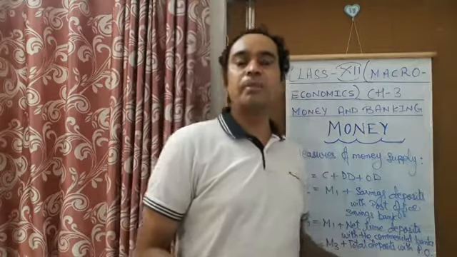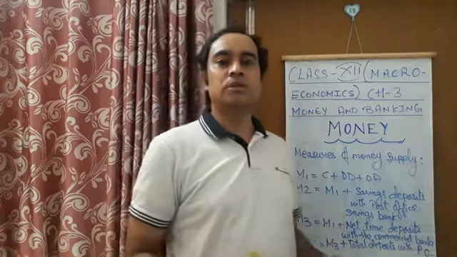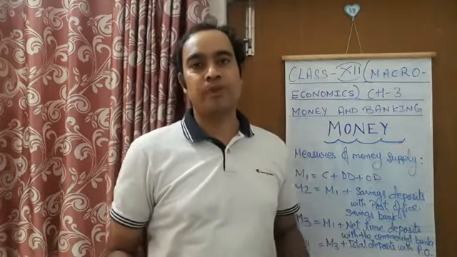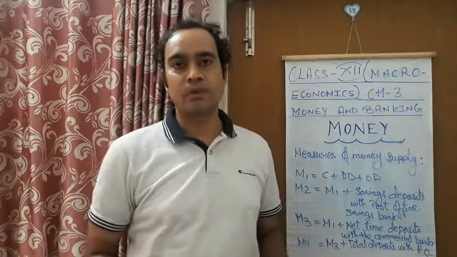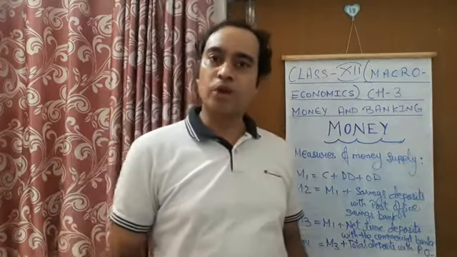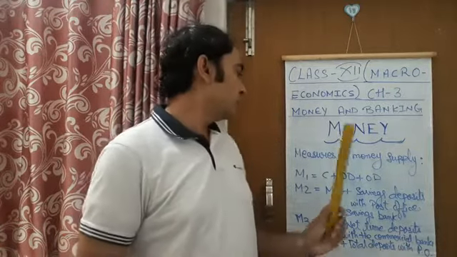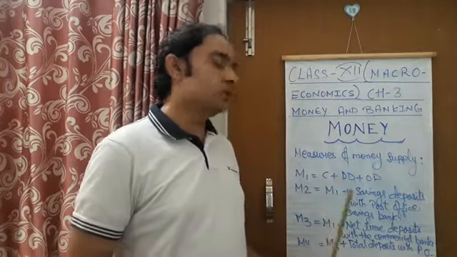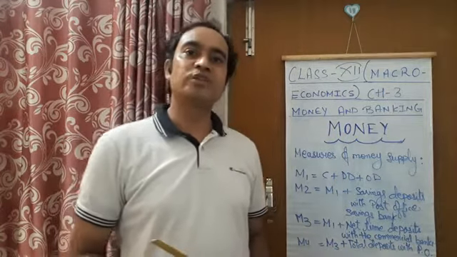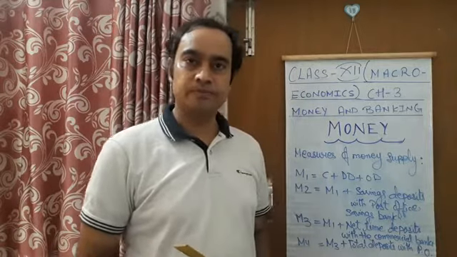As we have studied about narrow money and broad money, narrow money is that money which is very liquid, easily convertible, whereas broad money is less liquid, not easily convertible. And here also these 4 measures are based on the liquidity of money.